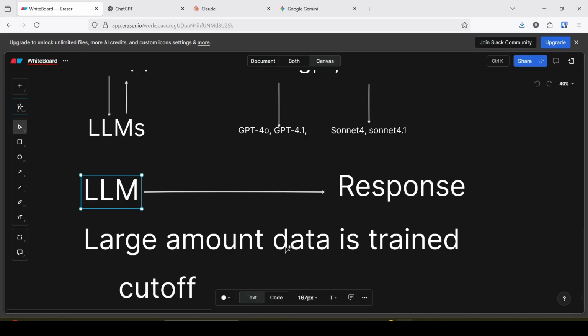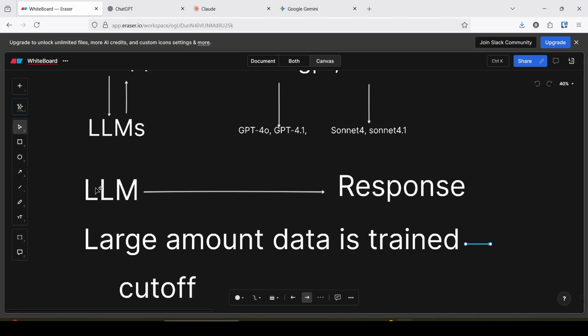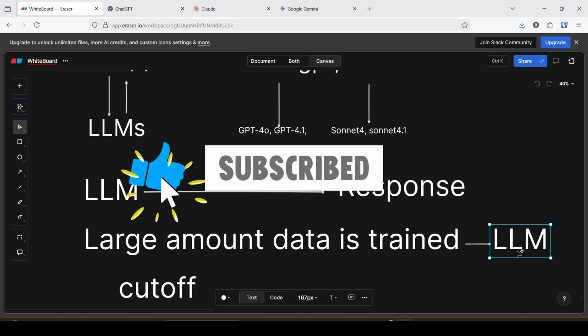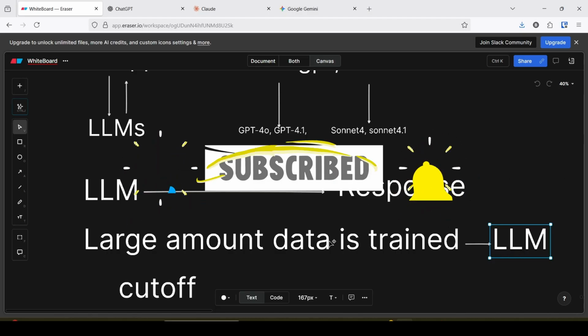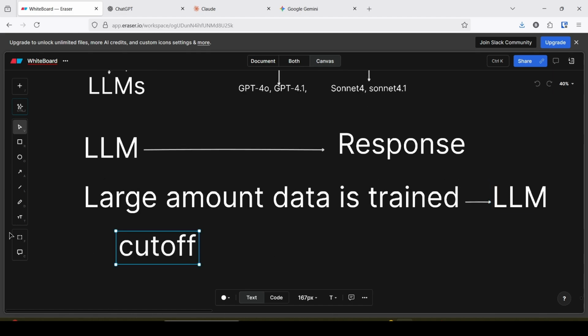A large amount of data is trained on the LLM. As a result, the LLM generates responses. One thing you should remember is the cutoff date. Cutoff means, for example, data before 2024.